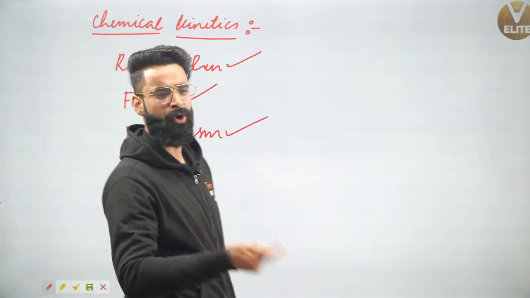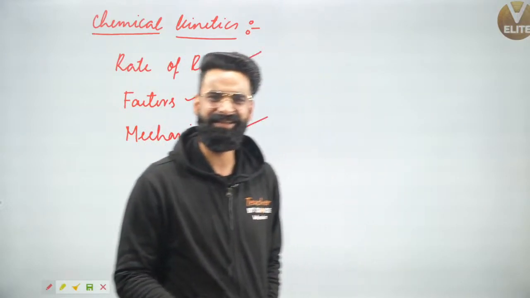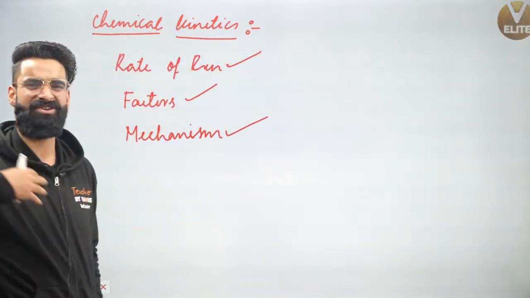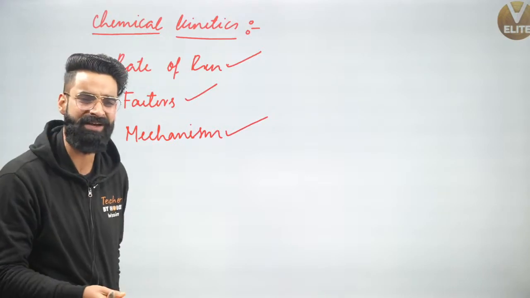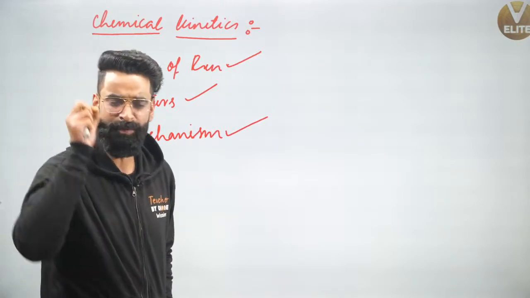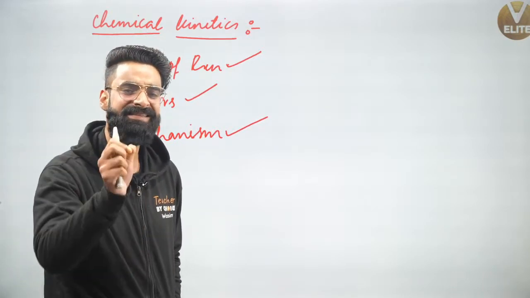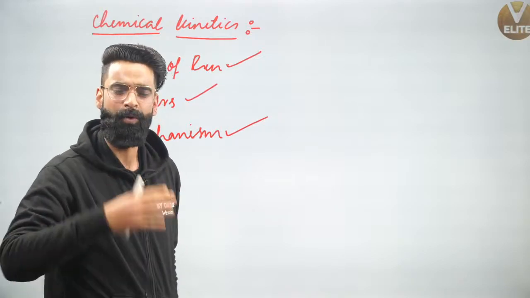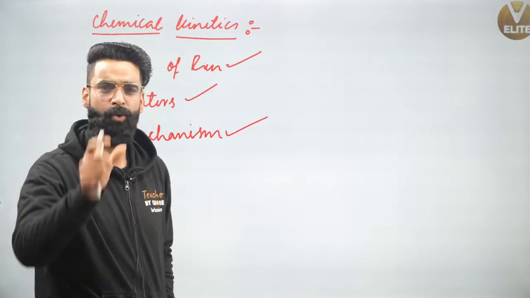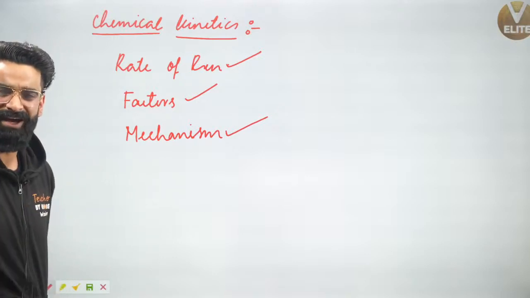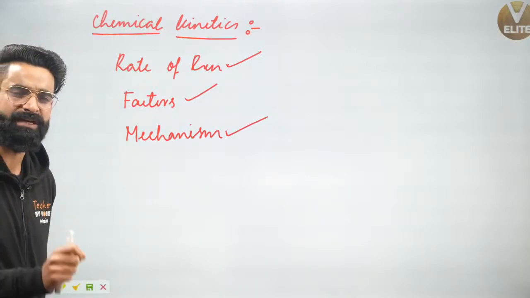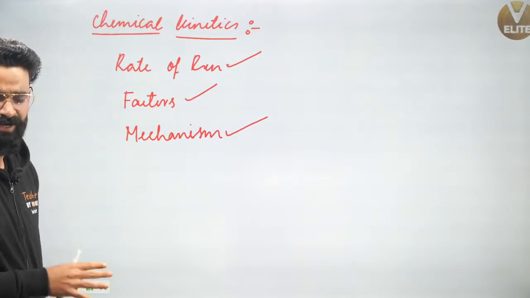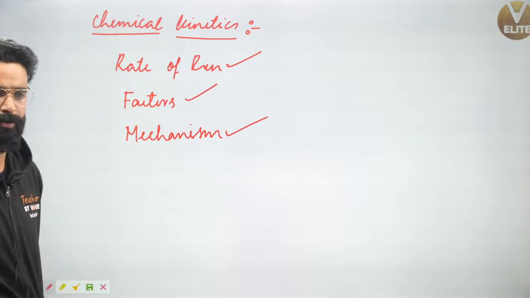People, you would have seen in your organic chemistry that a lot of reactions are slow reactions, some reactions are fast, and some reactions are moderate. In this chapter, you'll get to know why some reactions proceed slowly, why some proceed fast, and why in some reactions the rates are moderate. All those things we'll get to know in detail in this chapter.